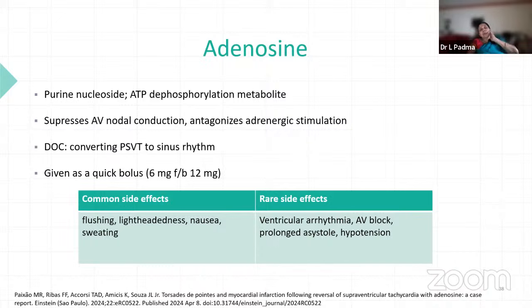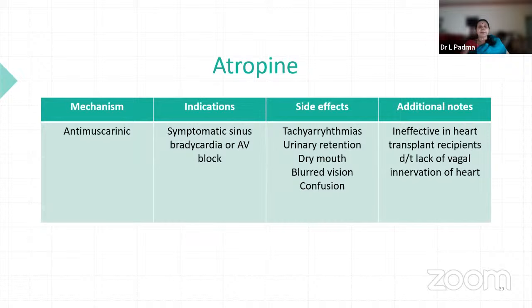Why? There might be plasma protein binding activity. Once plasma protein binding is there, the drug becomes inactive. So for that reason, give it as a fast bolus. The common side effects are lightheadedness, nausea, sweating, but side effects like ventricular arrhythmias, AV block, hypotension can also be seen as a delayed effect.